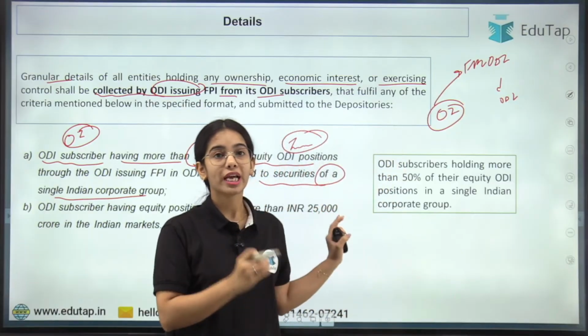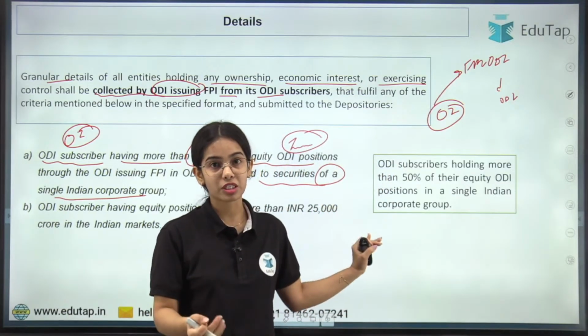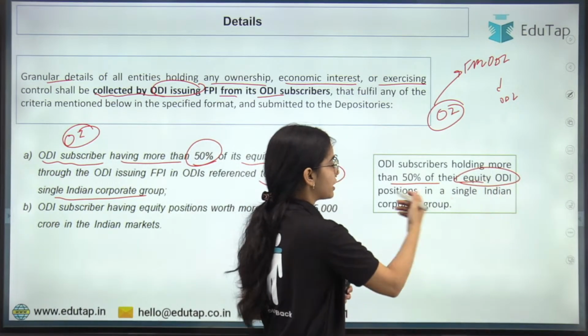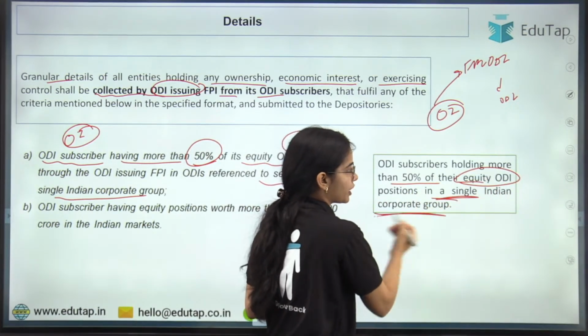That means the ODI subscriber, the overseas investor, is holding more than 50% of their equity investment in a single Indian corporate group.